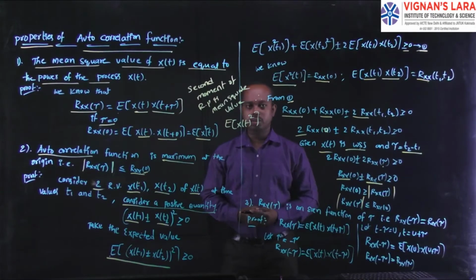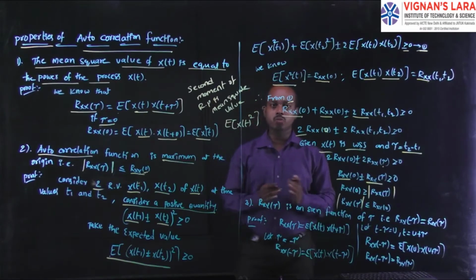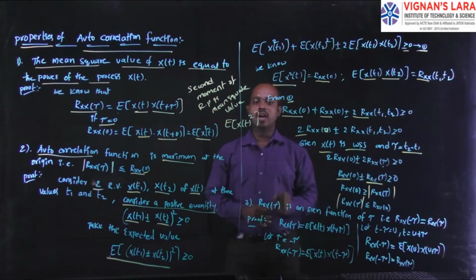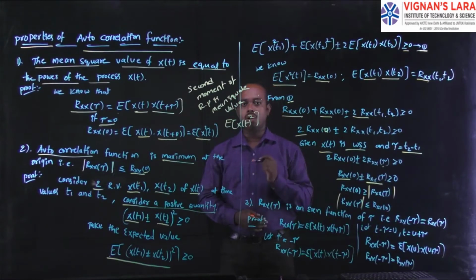According to that, you find only two terms: one is Rx of 0 and the second one is Rx of tau. These two terms we have to move to the greater-than-or-equal-to side. Then you can move that term to the right-hand side, and we get the relation: the autocorrelation function has its maximum value at the origin.